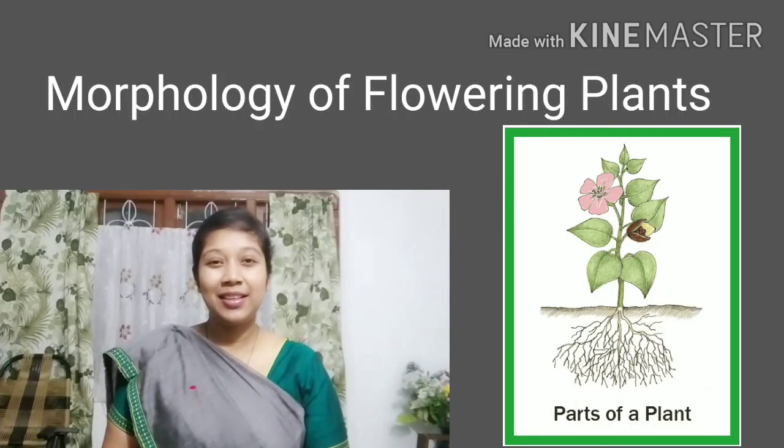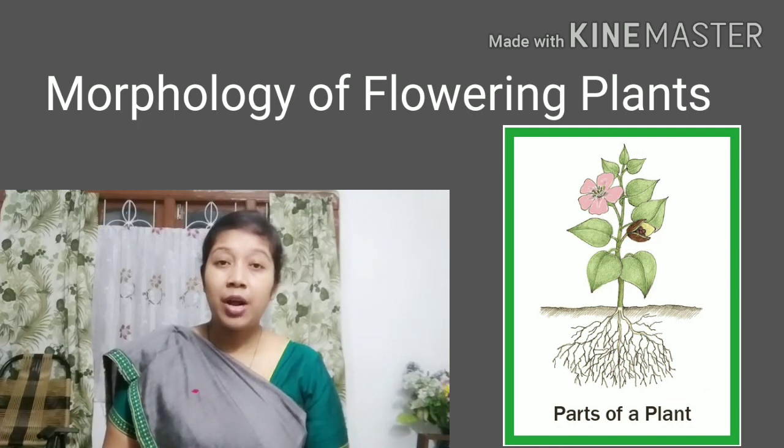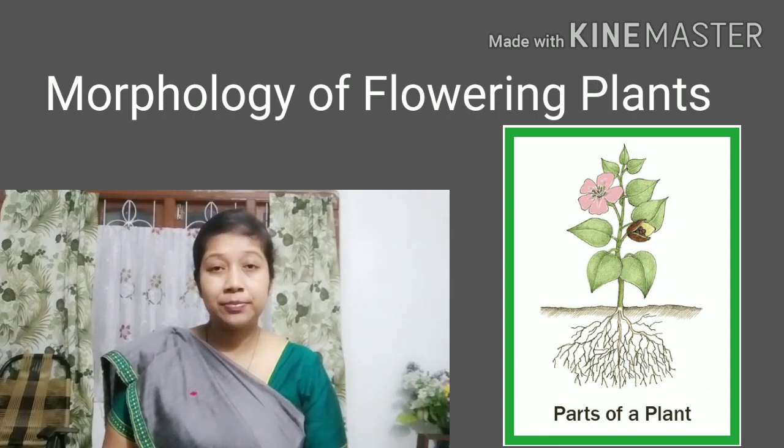Dear learners, so here I am to start the chapter Morphology of Flowering Plants. So let's first see what are flowering plants. Flowering plants, in very simple words, are those plants which bear flowers, and these flowers mature to form the fruits and the seeds.